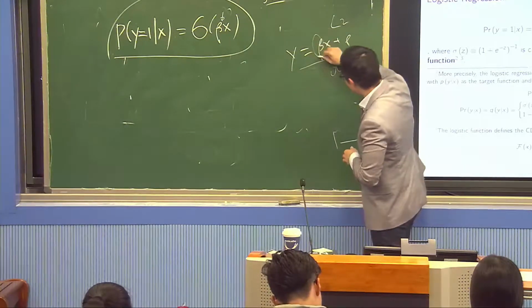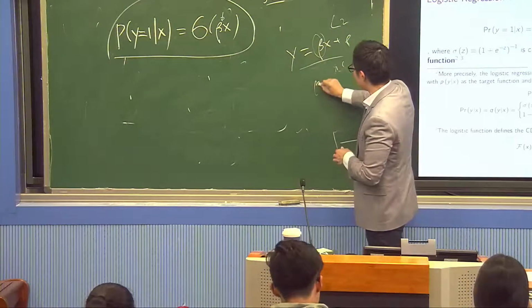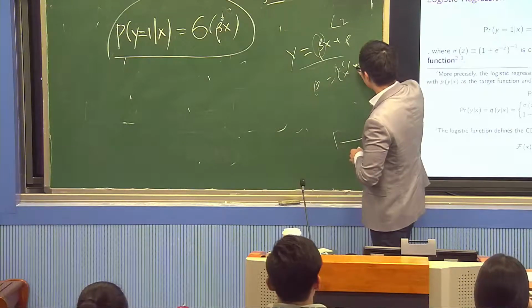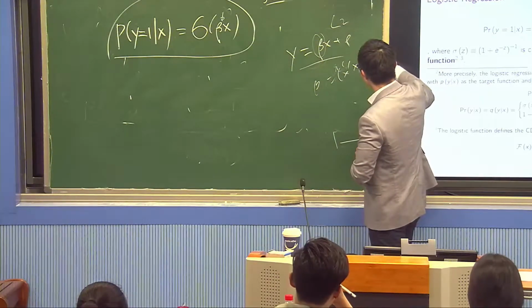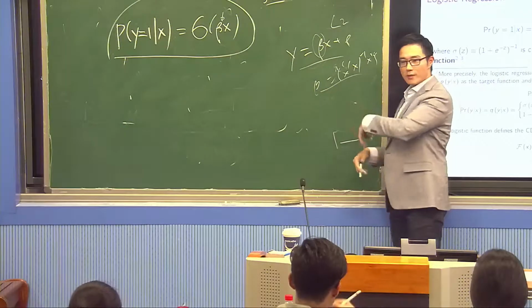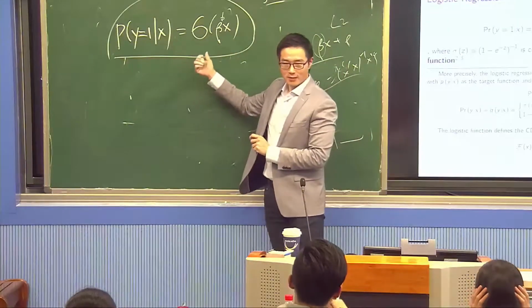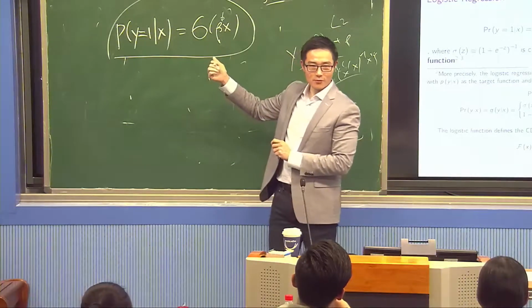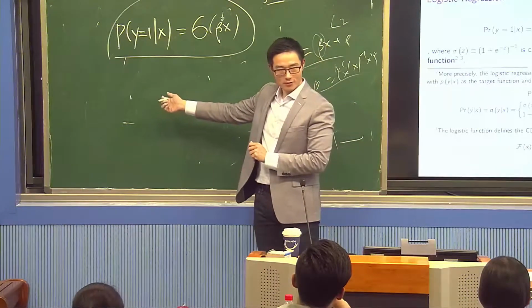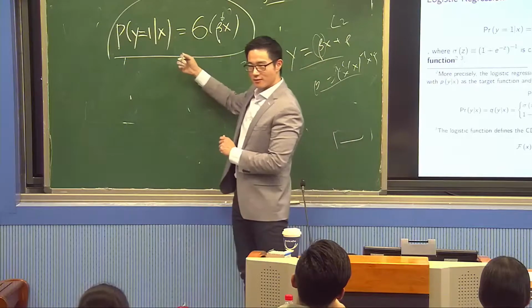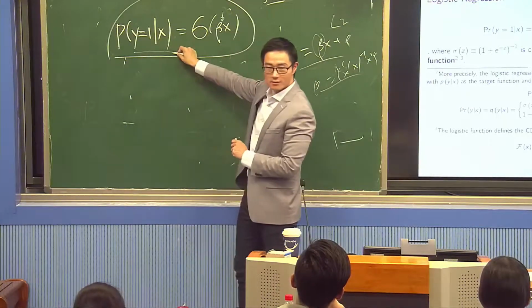Beta is x prime x inverse x prime y, and this is the result if you minimize the L2 loss. How do we get beta here? First of all, you define your loss function. What is a loss function? Now we have a probability. If you have a probability, the loss function you should use...